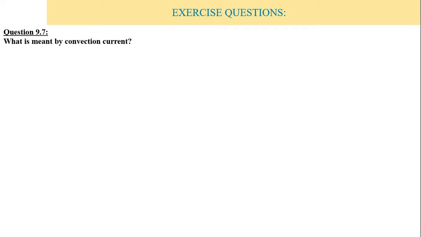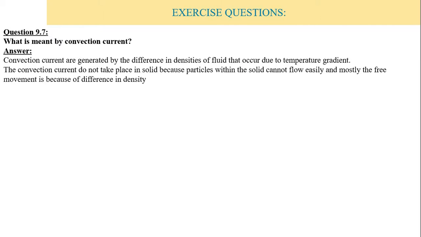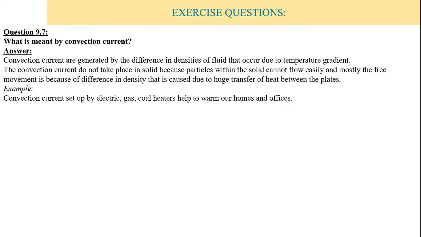Question 9.7. What is meant by convection current? Convection currents are generated by the difference in densities of fluid that occur due to temperature gradient. The convection currents do not take place in solid because particles within the solid cannot flow easily, and mostly the free movement is because of difference in density that is caused due to huge transfer of heat between the plates. Example: convection current setup, electric gas heater helps to warm our homes and offices.